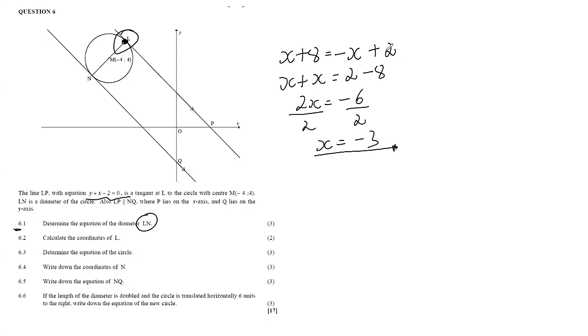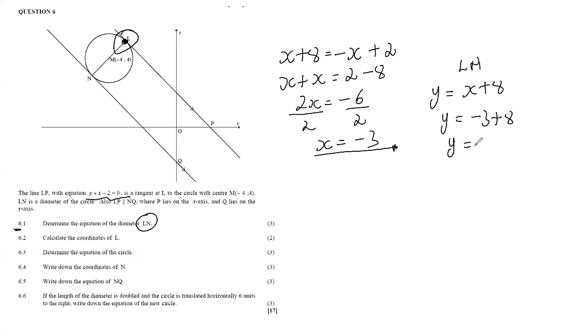That x value, we can choose to substitute it in the equation of LN, or substitute it in the equation of LP, our choice. But we do understand that wherever we substitute it, we should get the same answer, because we are saying those two equations at that particular point L produce the same set of coordinates. So we can say our y is equal to x plus 8, and then in the position of x, let's substitute negative 3. So I'm choosing to substitute in the equation of LN. But then again, you can choose to substitute in the equation of LP. It should still produce the same value.